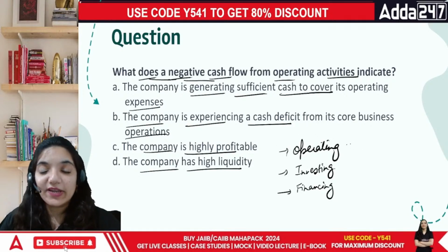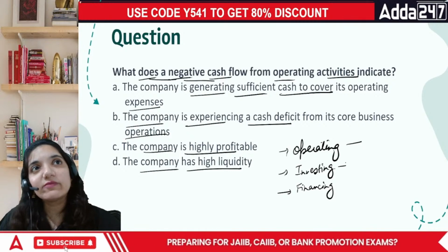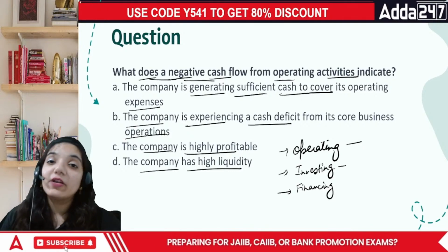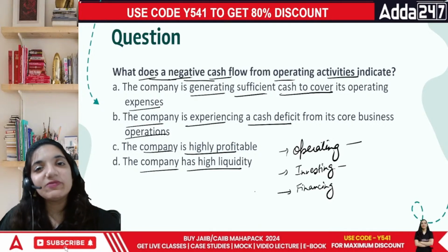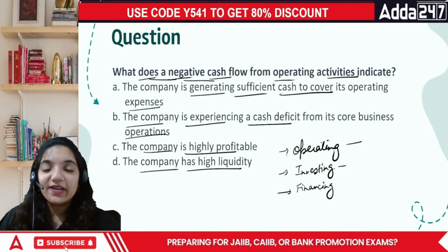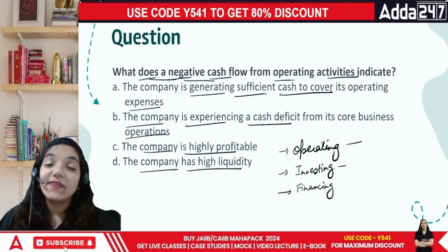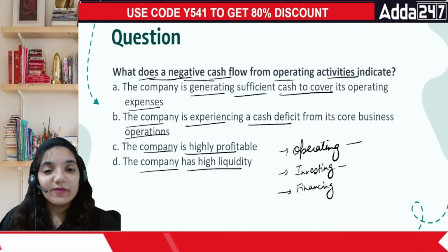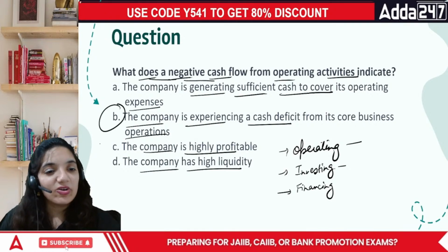Operating is your day-to-day business. Investing is when you invest in terms of fixed assets or non-current assets, I would say. And financing is when you're dealing with your shares or your debt. So in this case, operating activity is what? This helps in generating, if it is negative, matlab I am facing problems in my business. That to my core business money. The business is experiencing cash deficit is the point. This is not profitable.